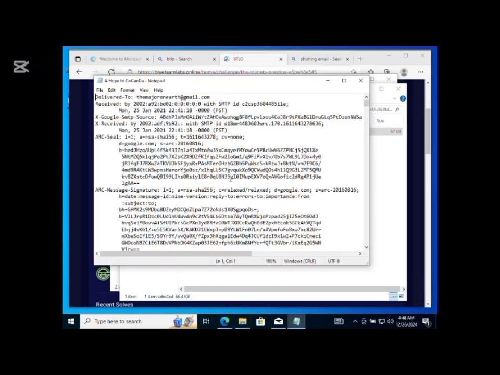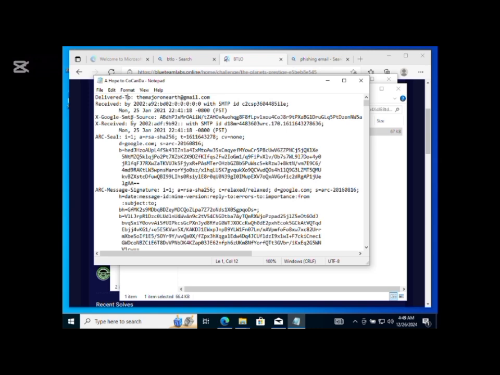We are going to open it with any text editor that we have, and right now we are using our notepad. Now let's dive right into the analysis. As you can see here, we are starting with the Delivered-To. That is the first thing that is here. The Delivered-To is the email address of the receiver. Let's say I send you an email with my email address and your email address, so this is exactly what this is. And right here, it is the email address of the major on Earth at gmail.com, which is the receiver's email address, the army major that received the email.